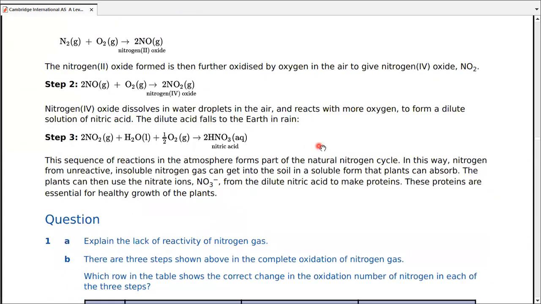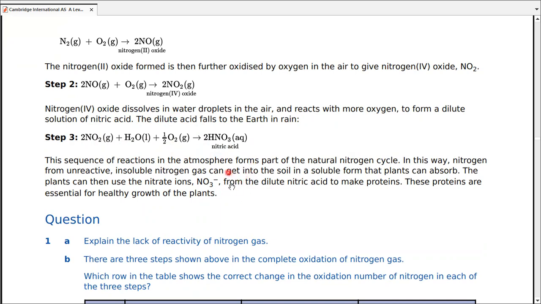We do understand this can be further oxidized in the presence of water, and that actually happens naturally during rainfall, which converts the nitrogen dioxide into nitric acid, becoming one of the biggest causes of acid rain on the planet. Now you can see the reaction: nitrogen dioxide, then with water, then there is oxygen, which is converting it into nitric acid.